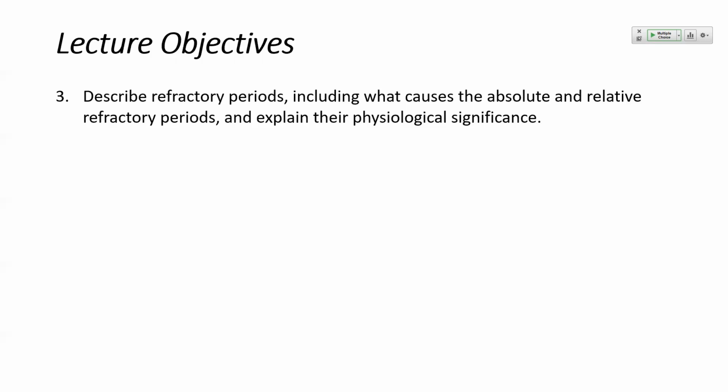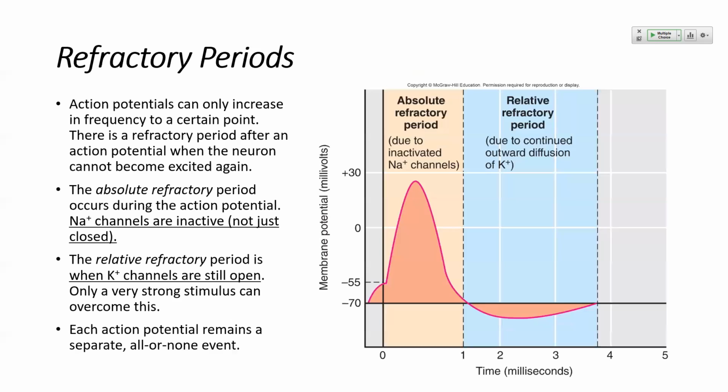Okay, so we're going to move on to the third objective in this packet, which is to describe the refractory periods. We kind of talked a little bit about them. We'll talk more in depth. There are actually two different refractory periods. There's the absolute and the relative. And we'll talk about what happens in the cell to bring about these two periods.